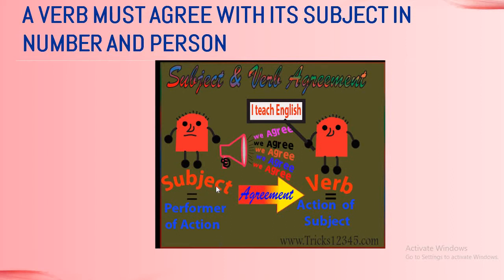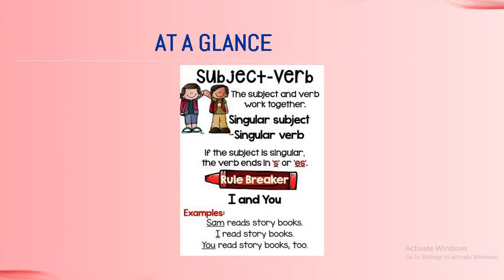What is a subject? Subject is the performer of the action. Basically, it performs the action. And what is a verb? The action of a subject. It refers to the action of the subject. So in this component of grammar, subject-verb agreement, we are going to learn how the subject must agree with the verb. So let us go for it.